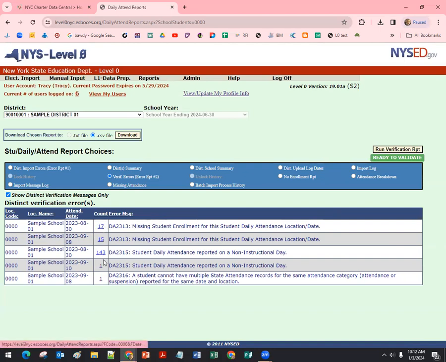Errors in level 0 can be cleared right here, but it would be important to change them in your student management system. If you realize that you have some attendance errors for kids here, but you use PowerSchool to create report cards and attendance reports, again, you need to go back to PowerSchool and update them so the reports to families go perfectly.